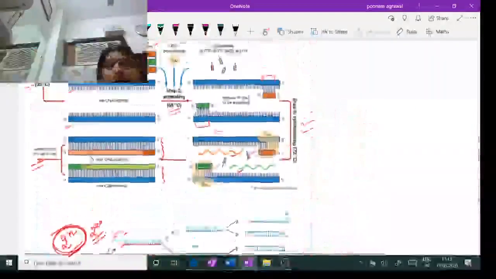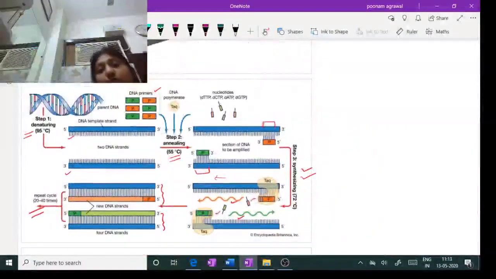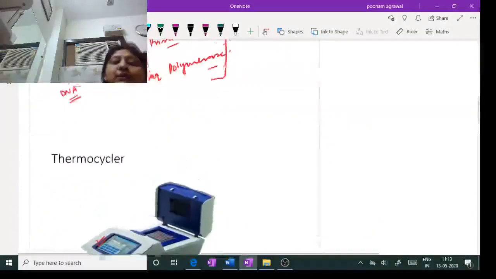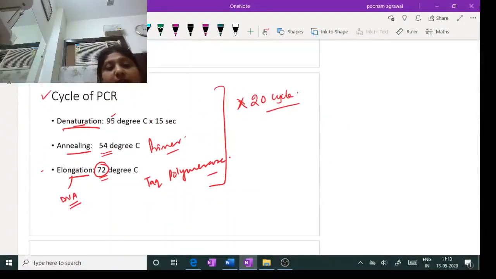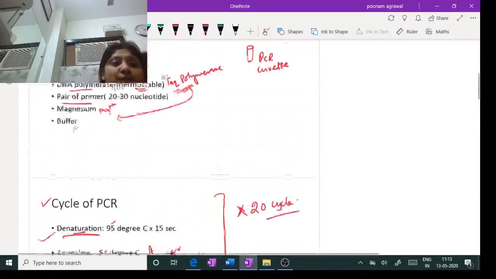You should know the basic principle of this PCR technique, which is totally based on the natural mechanism of DNA replication. Then the materials which are required, and the cycle programming of the PCR. Each cycle has three steps. You should know what temperature variation is programmed in the computer. Automatically, after a set time, the computer will change the temperature, and this phenomenon takes place in the cuvette. You cannot see it by the naked eye, but internally everything takes place in the thermocycler.